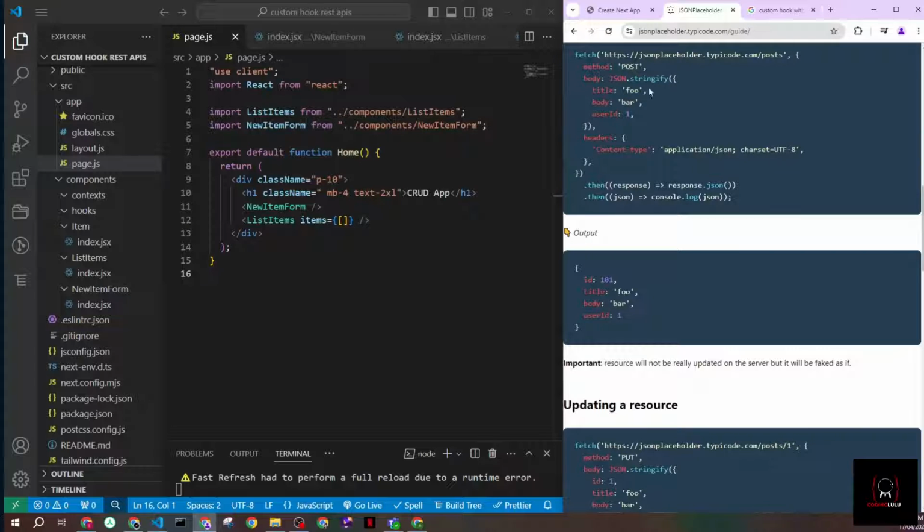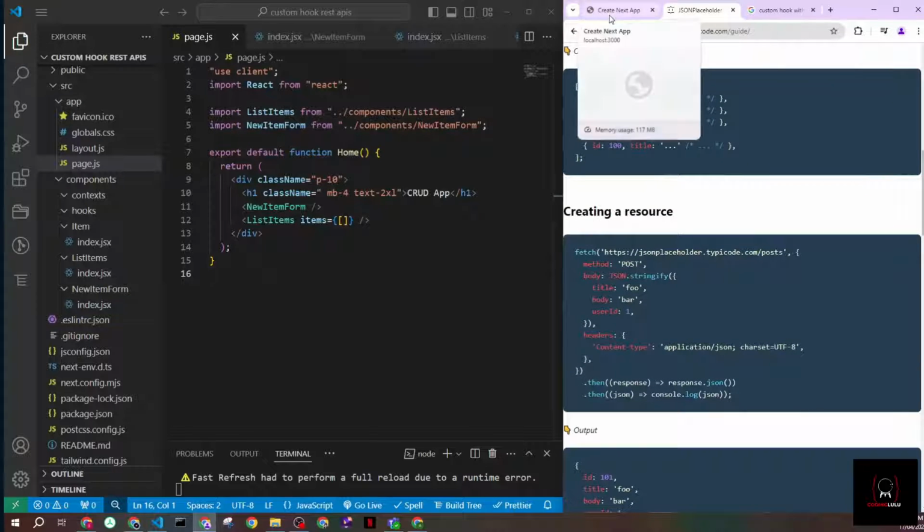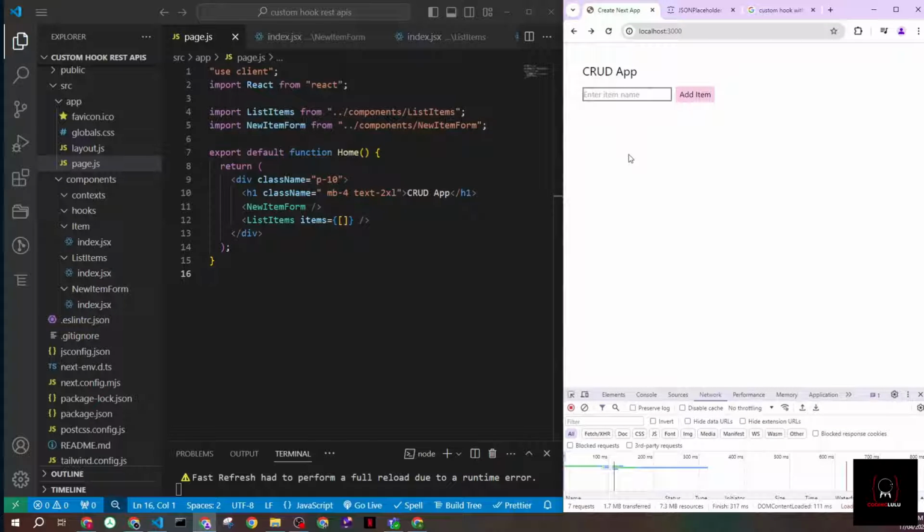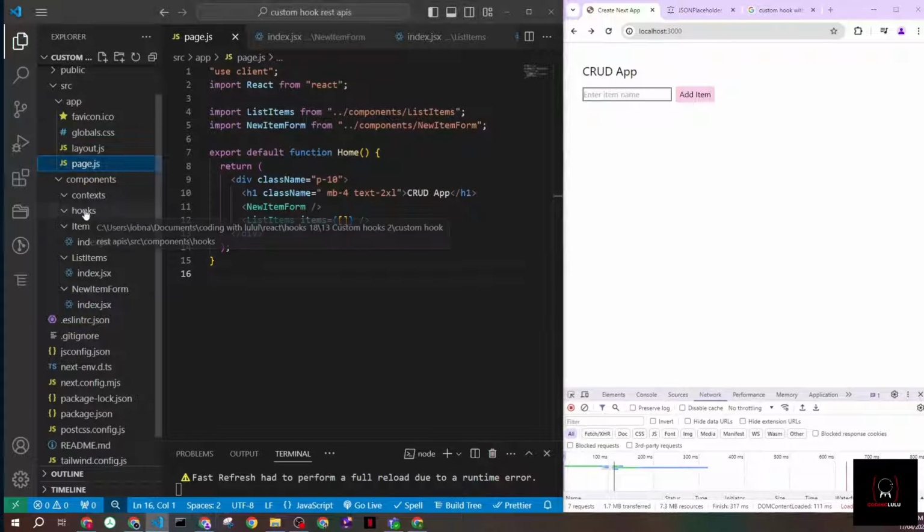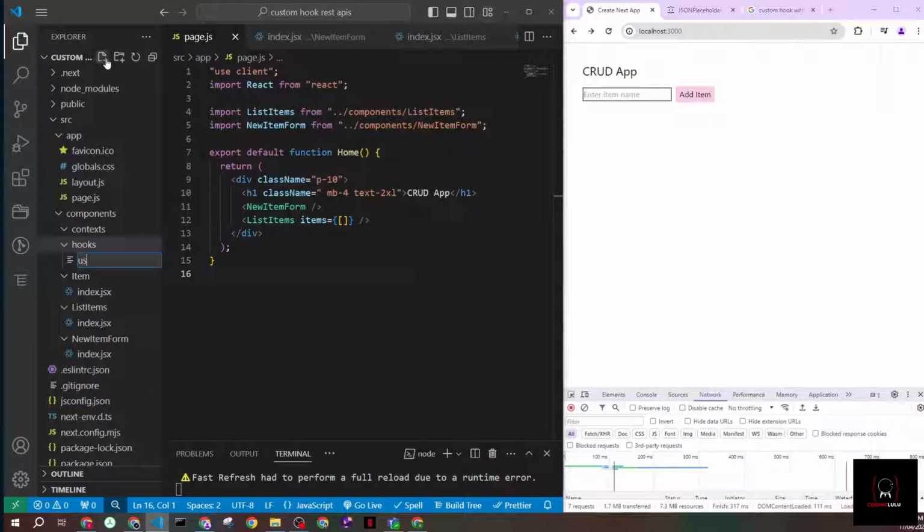So we'll be using the posts API from JSON placeholder. And first things first, of course, we need to render a list from a backend for the first time. So I will go and create a hook. I will go to my hooks folder and create a new file called useAPI.js. And remember, when you are creating a hook, you always start with the use keyword. Okay, enter.